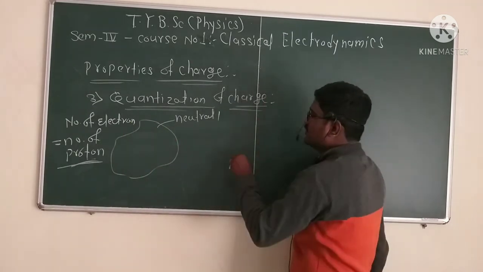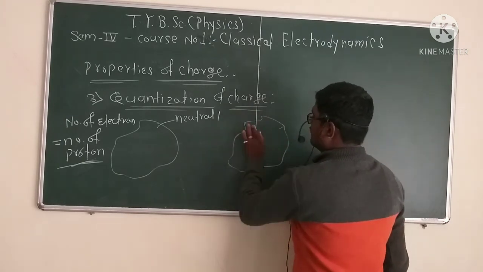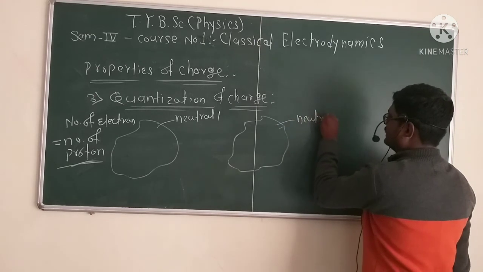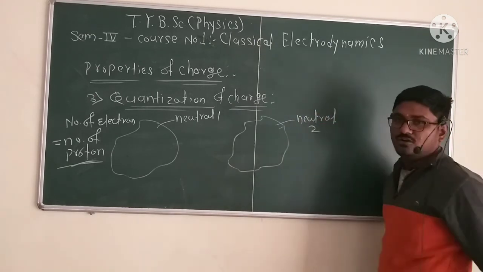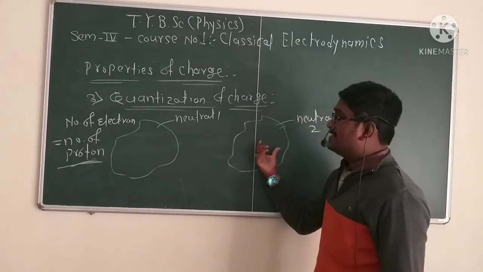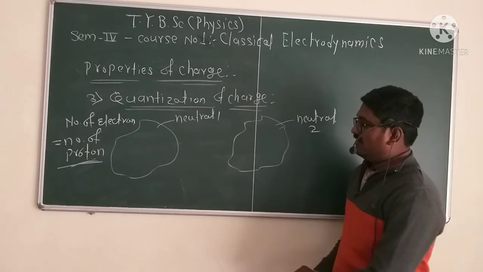Then this is neutral 1, and we consider another, neutral body 2. In neutral body 2, same as this, there is the same number of electrons and the same number of protons.